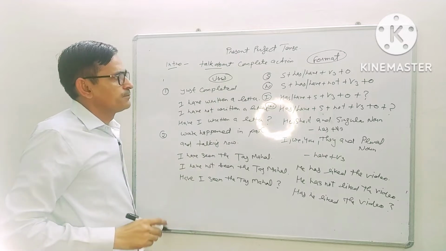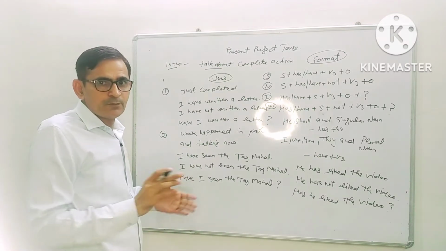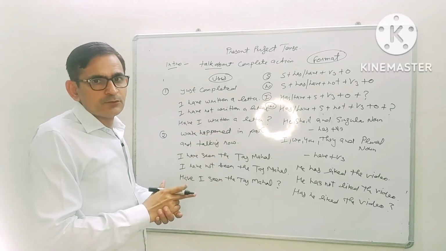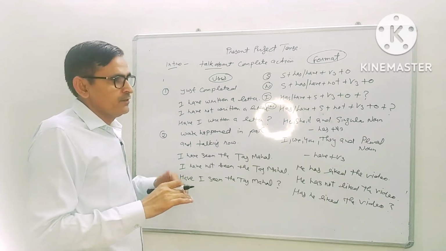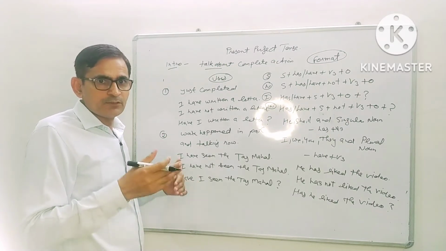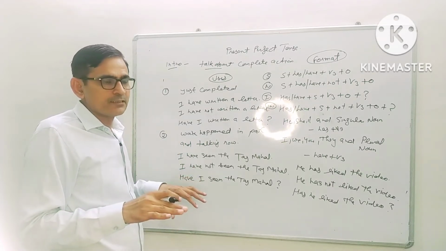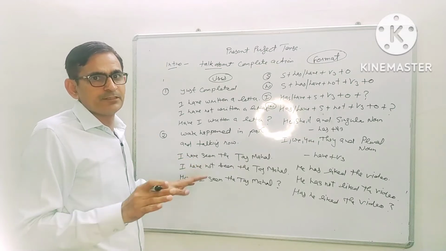When we talk about a complete action, like first of all in present indefinite tense, we talk about any action, and in present continuous tense we are talking about a continuing action. Third, the action is completed.